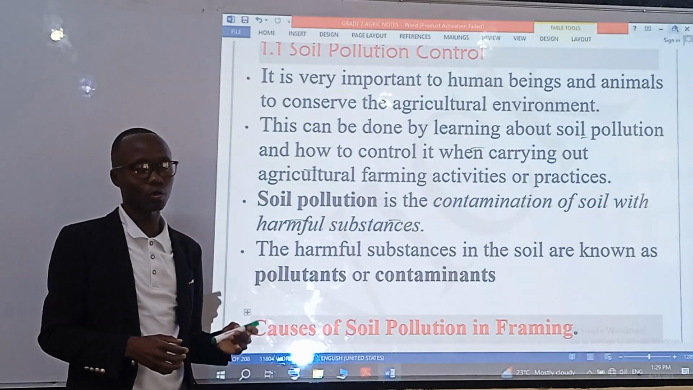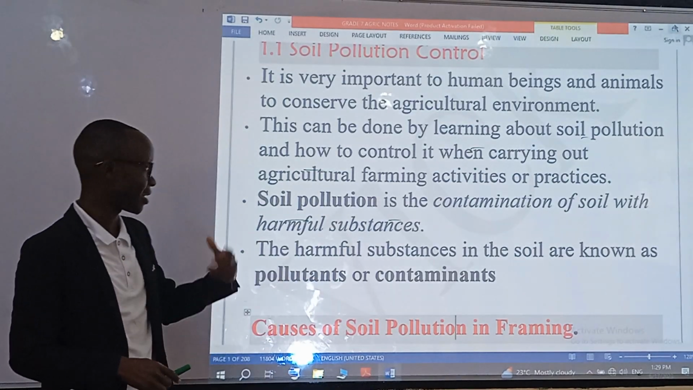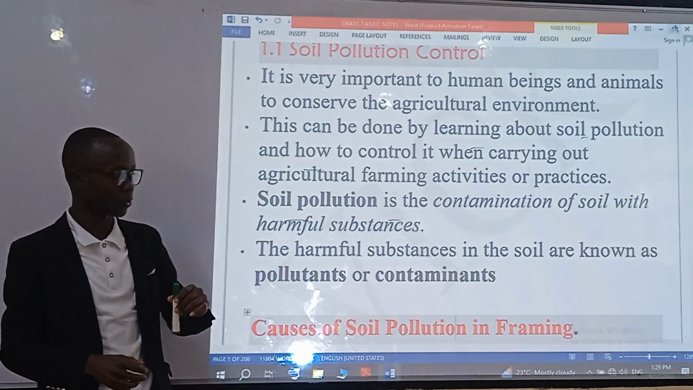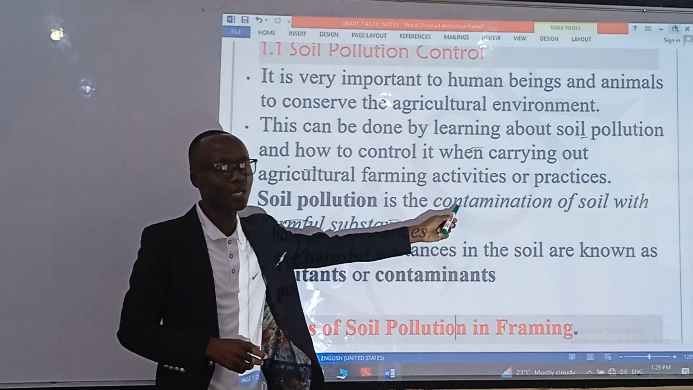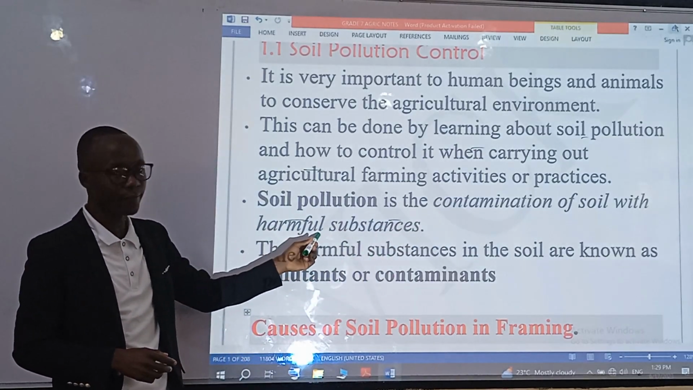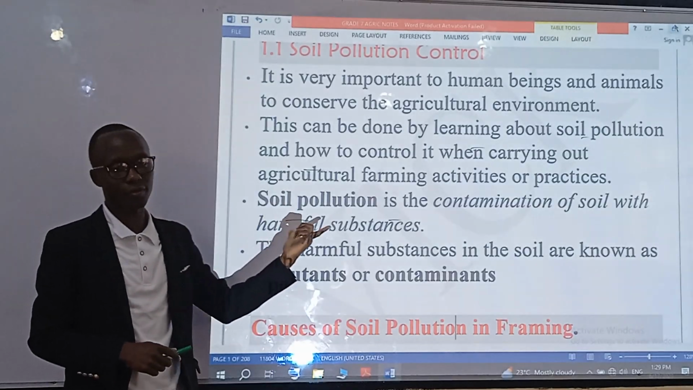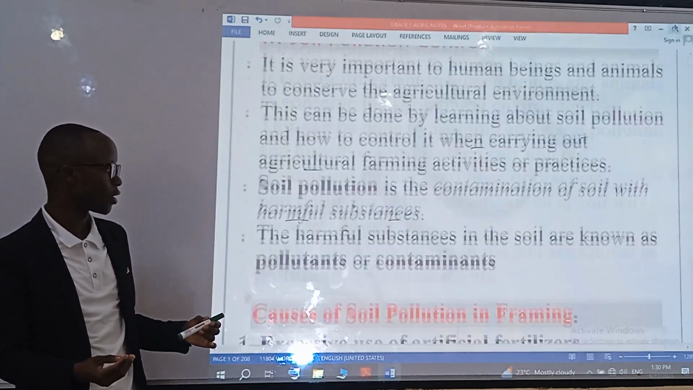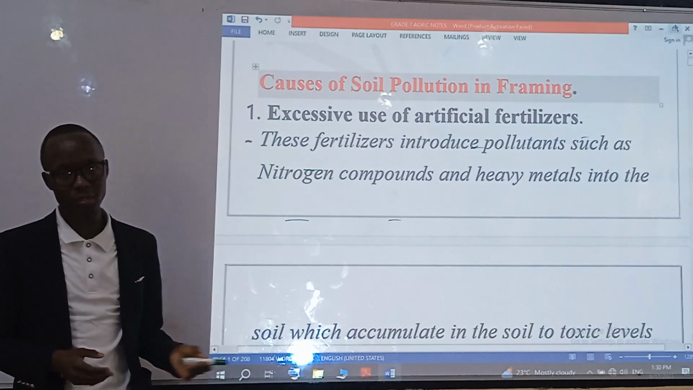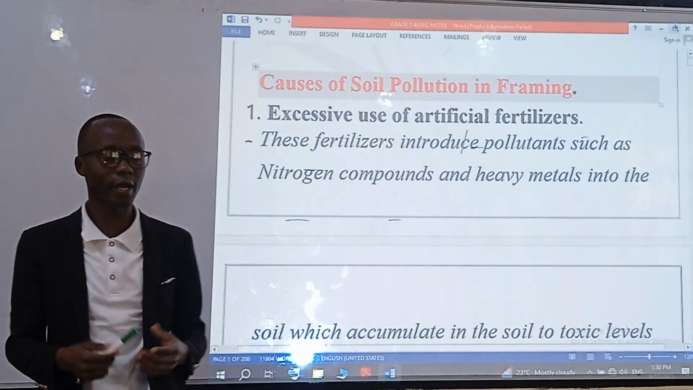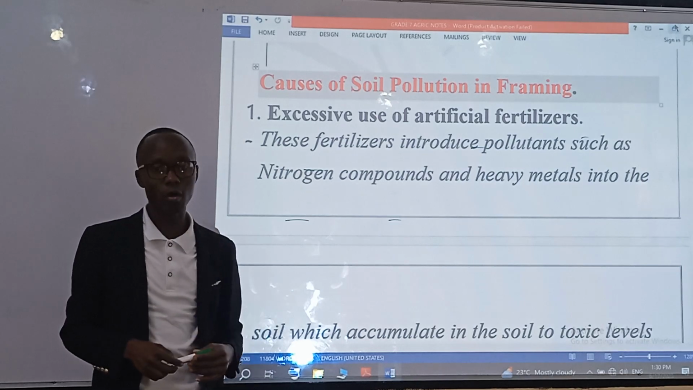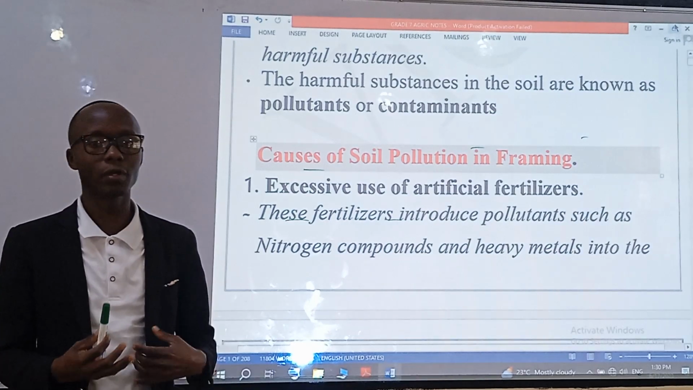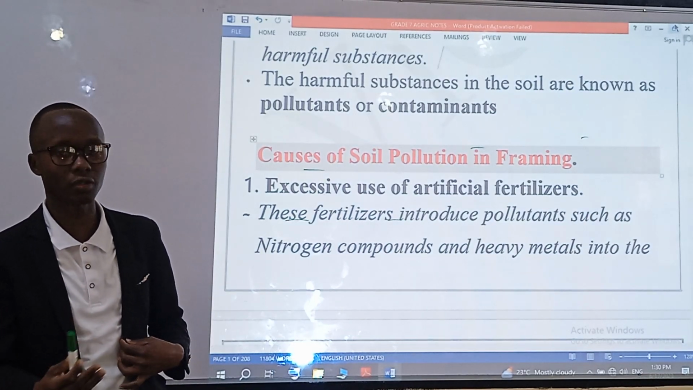Any learner undertaking this learning area should be able to define what soil pollution is: the contamination of soil with harmful substances. In your definition, you should mention contamination of soil with harmful substances, because that is what we refer to as soil pollution. These harmful substances are also referred to as pollutants or contaminants, and every learner should know what they are.